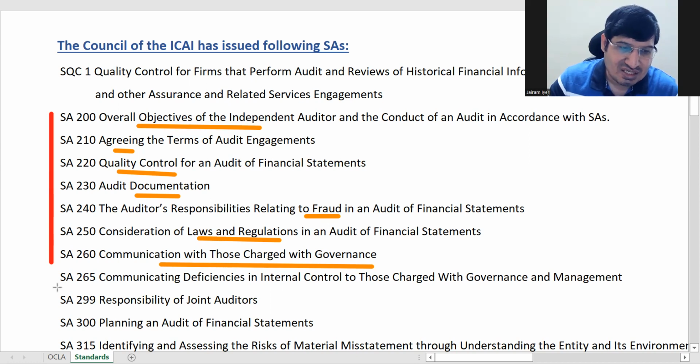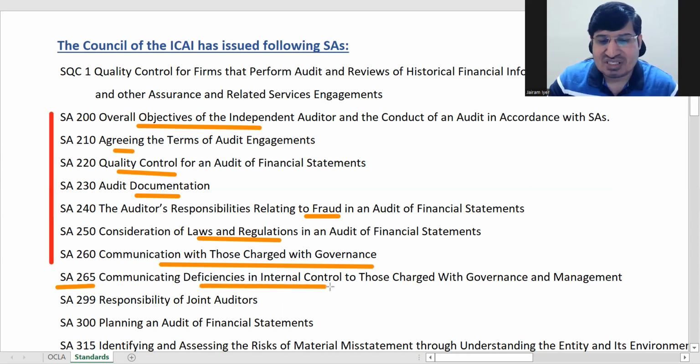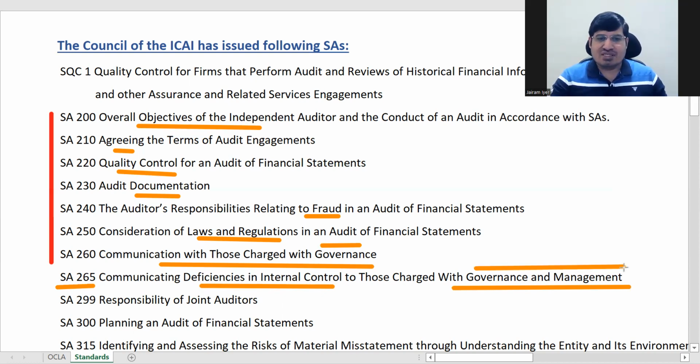ये 260. Next is 265. ठीक है, this one is not in 10. So 260 and 265 related है दोनों। Okay, both are related. So he has to communicate with those charged with governance, and during communication he will also tell why these frauds were not detected earlier, because there were deficiencies in internal control. So he'll communicate it with those charged with governance and management. यहाँ बोल रहा है governance, यहाँ बोल रहा है governance and management. ठीक है, so words used हैं but it's more or less same. In both cases you are going to communicate with the same set of people. ठीक है, but these are the words used.